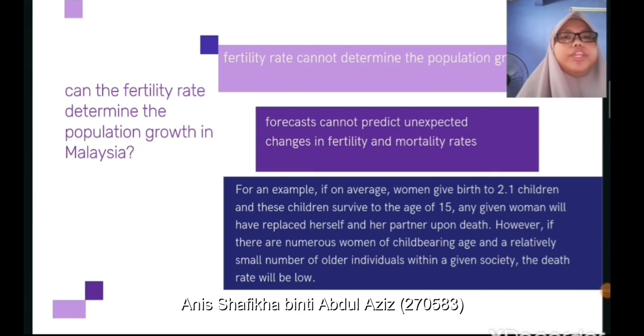Can the fertility rate determine the population growth in Malaysia? For your information, population growth is affected by 4 factors, which are the birth rate, death rate, immigration, and emigration.